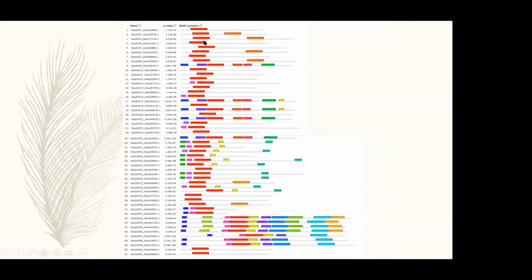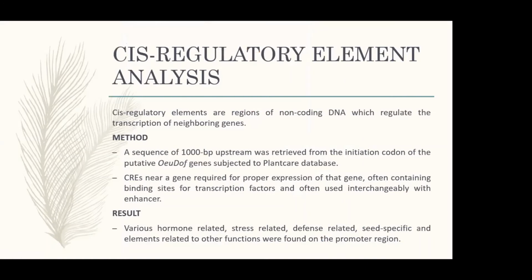You can see that these red bars show the DOF domains, and even DOF domains are not at the exact same position in all the DOF genes. They are non-uniformly distributed.